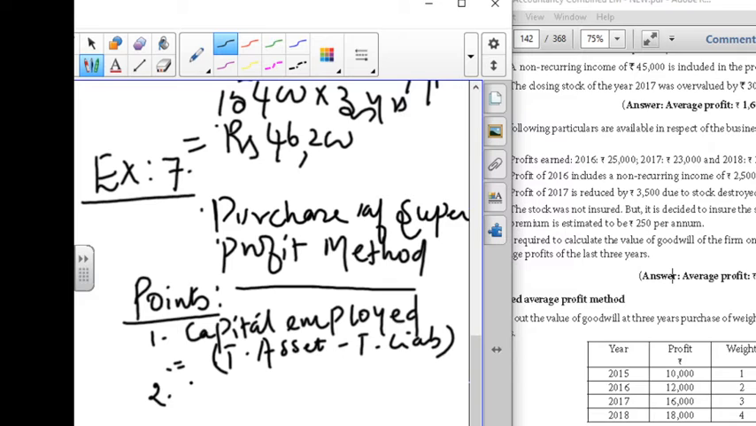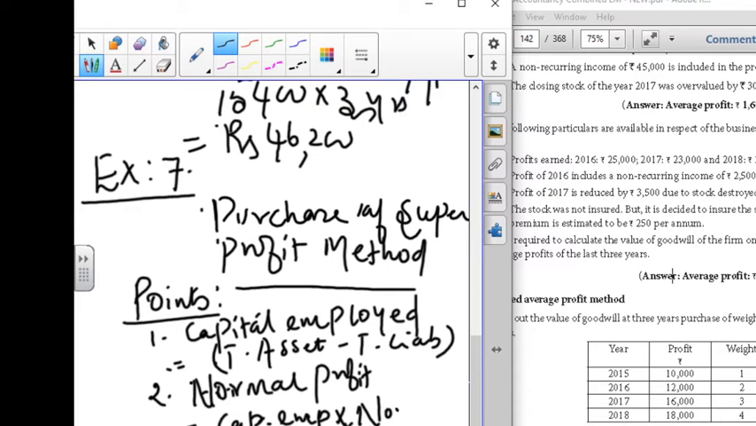Next, we have to find out the normal profit. The formula for normal profit is capital employed into normal rate of return. Capital employed is what you have found. The normal rate of return is given in the question, always in percentage, so divide by 100. This is the formula.